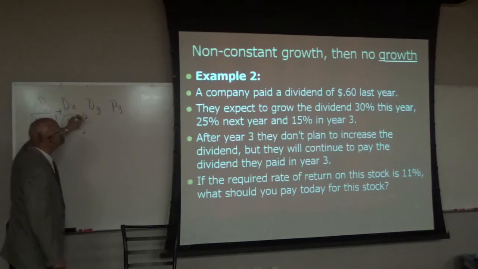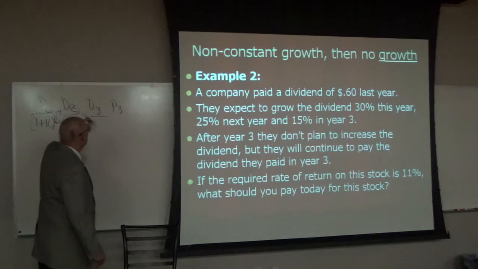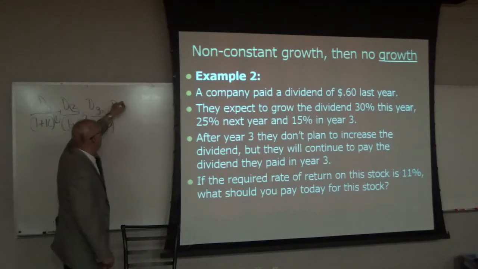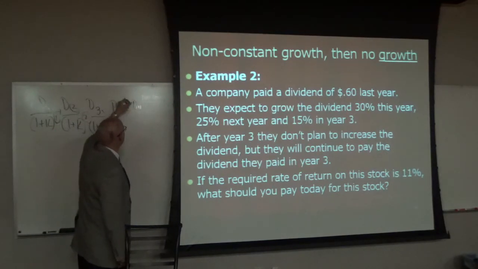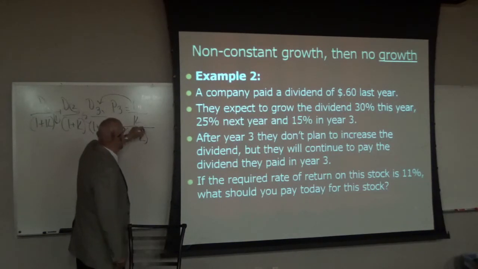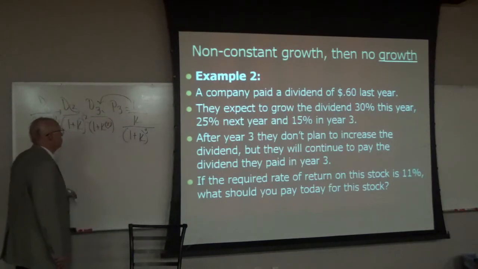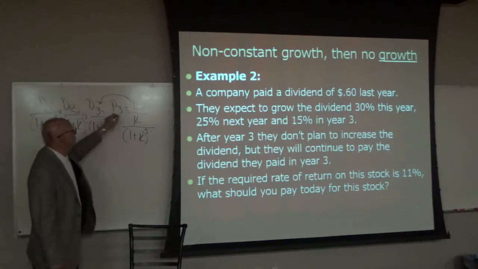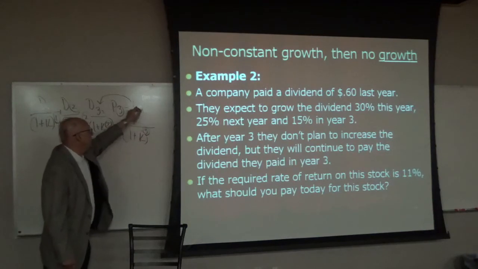And notice how this matches that and this matches that. Divide by 1 plus k to the third, and that matches that. And P3 equals D4, which in this case is also equal to D3, divided by k, and then we'll find the present value of that, divided by 1 plus k to the third. Okay? So this happens again. That matches that. It doesn't match that.